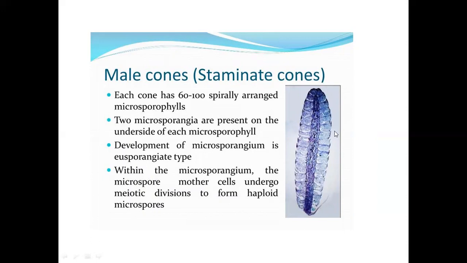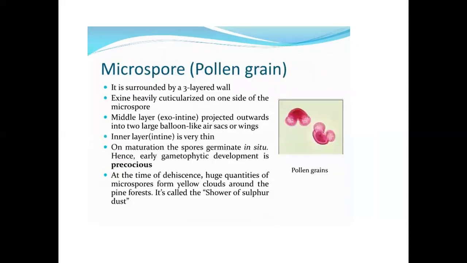Each cone has 60 to 100 spirally arranged microsporophylls. Two microsporangia are present on the underside of each microsporophyll. Development of microsporangium is eusporangiate. Within the microsporangium, the microspore mother cells undergo meiotic division to form haploid microspores.